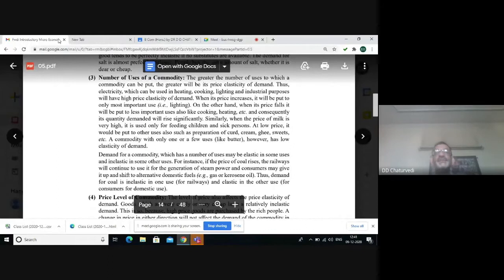Similar is the case with milk. When its price is high, it is used for feeding children and sick persons, and at low price it will be put to several other uses like to prepare curd, cream, ghee, sweets, etc.